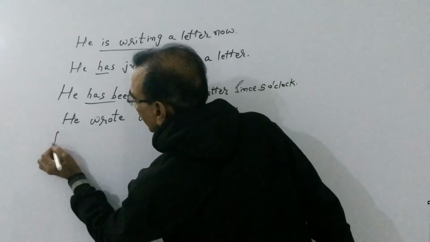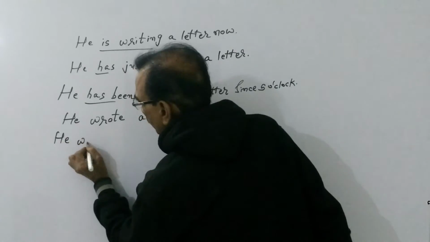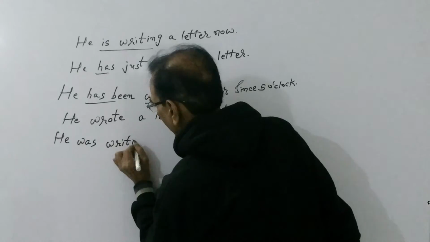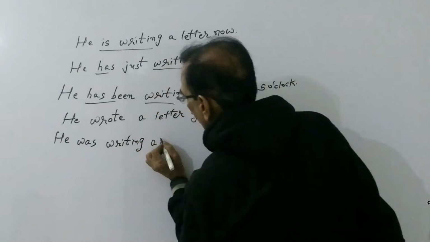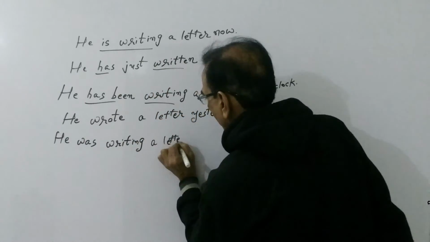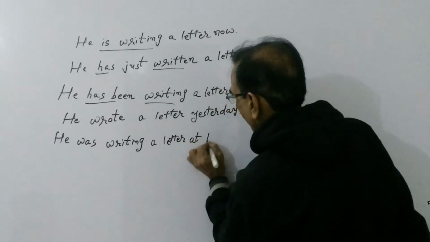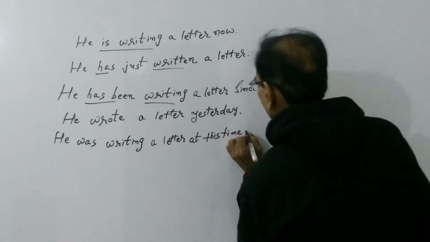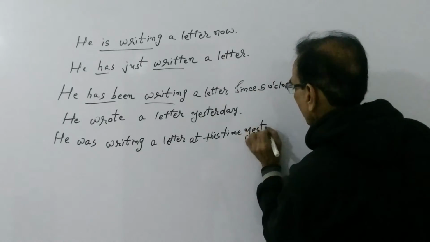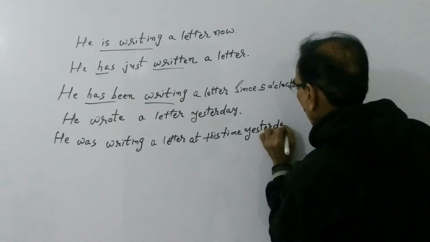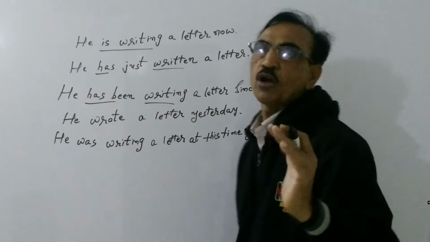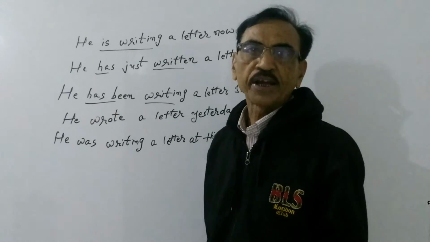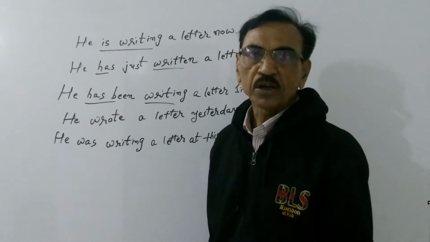So he was writing a letter at this time yesterday. This is continuous past tense. The action of writing a letter was in progress at some particular time in the past. For denoting this idea, we use continuous past tense.